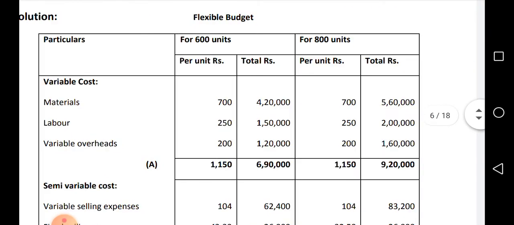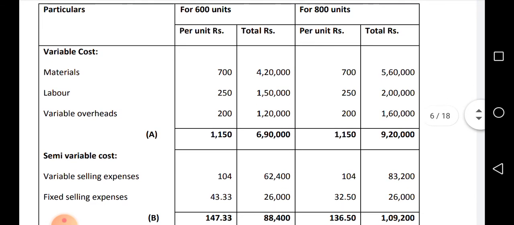For 600 units, variable per unit remains the same, so for 800 units also it will be the same. 700, 250 and 200 multiplied with 800 units. 700 into 800 is 5,60,000. 250 into 800 is 2 lakhs. 200 into 800 units is 1,60,000.